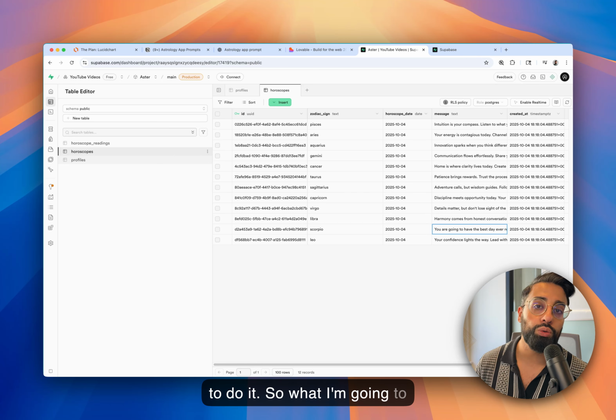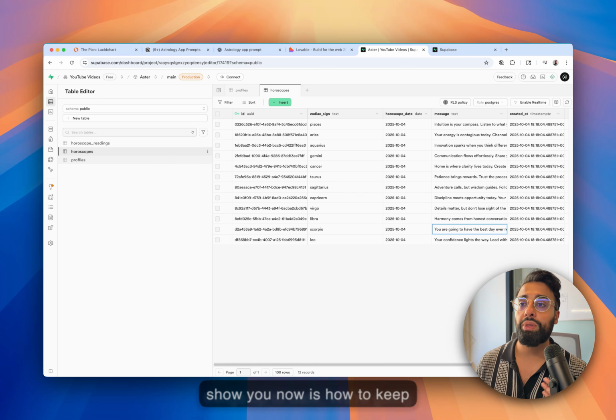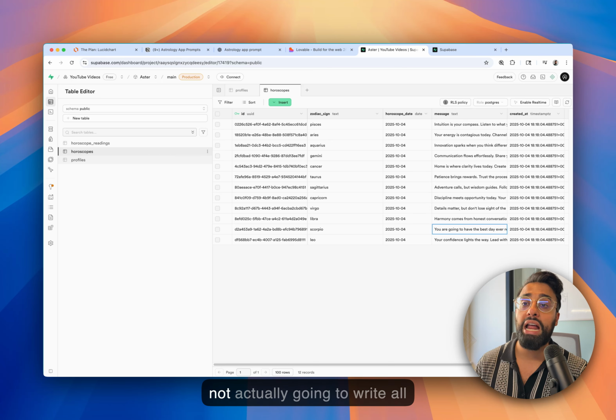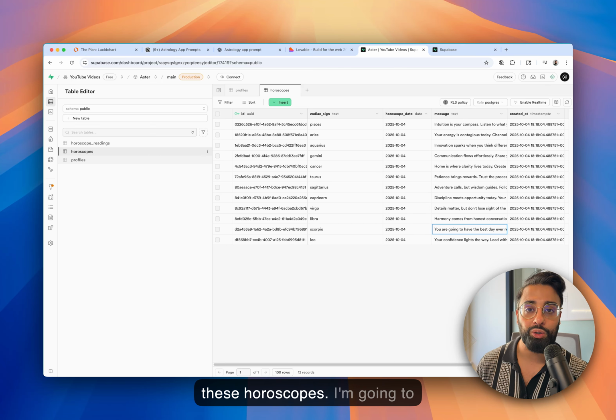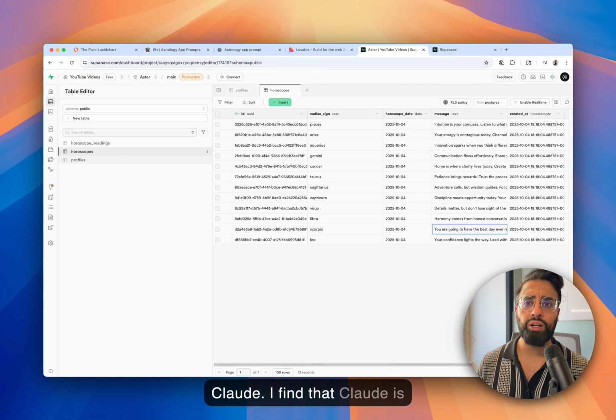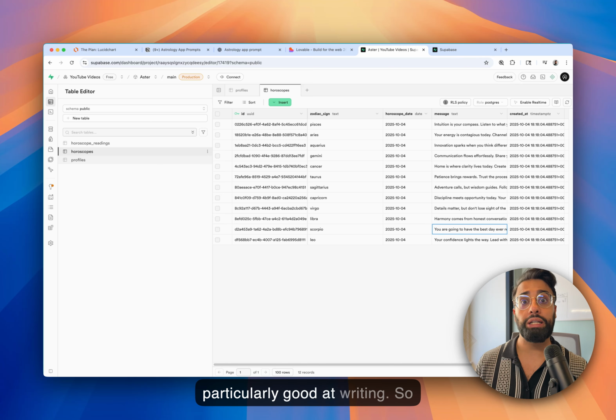So what I'm going to show you now is how to keep things up to date. We're going to keep this super simple. I'm not actually going to write all these horoscopes. I'm going to start with generating the content. In this case, we're going to generate it from Claude. I find that Claude is particularly good at writing.